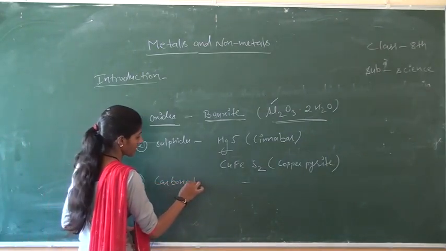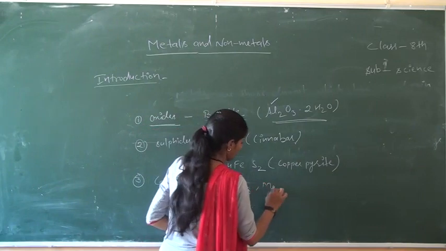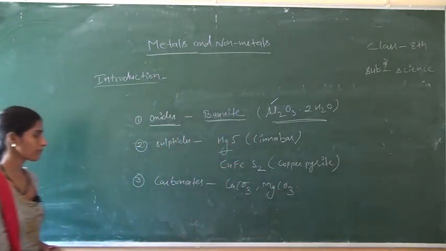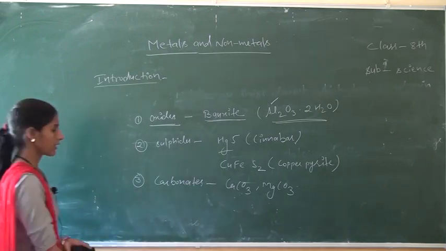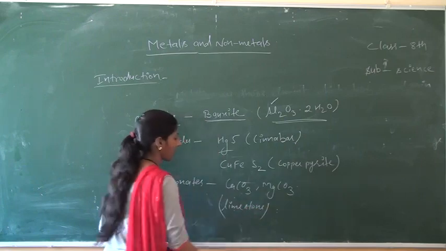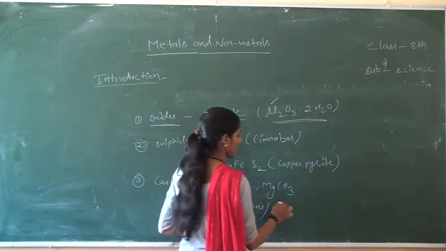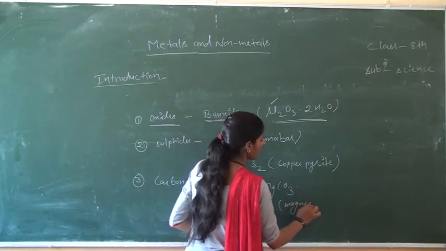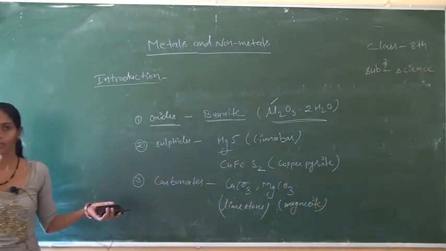The third one is carbonates. For example, calcium carbonate, magnesium carbonate. CO3 is carbonate. Calcium carbonate is known as limestone, and magnesium carbonate is known as magnesite. These exist in carbonate forms.